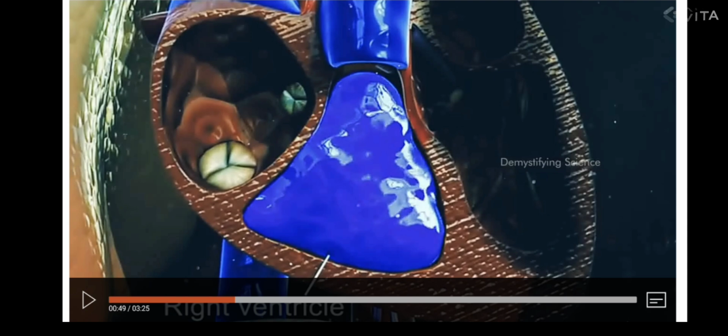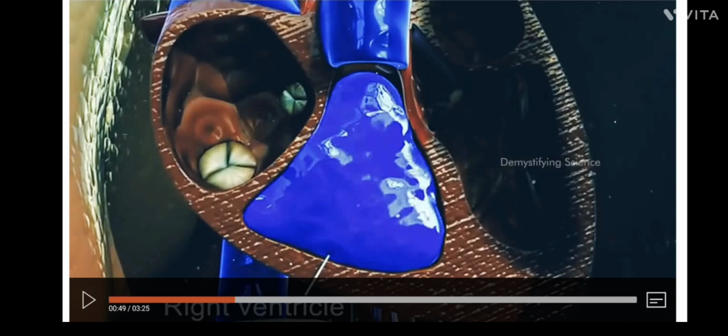Okay, now from the right ventricle, what will happen? The right ventricle received that blood from the right atrium. Now it will pump the blood into the lungs. Again, this right ventricle will contract.